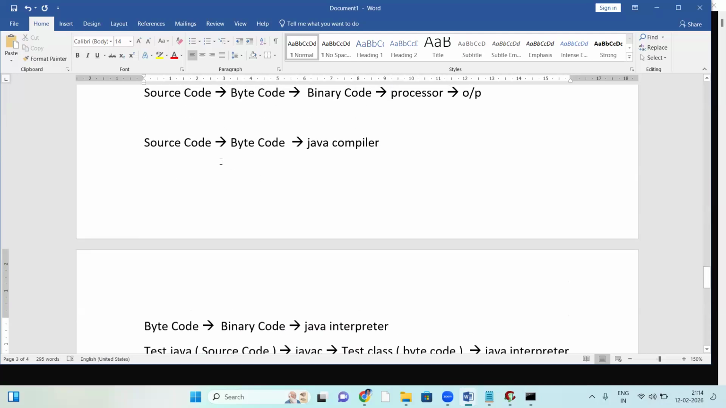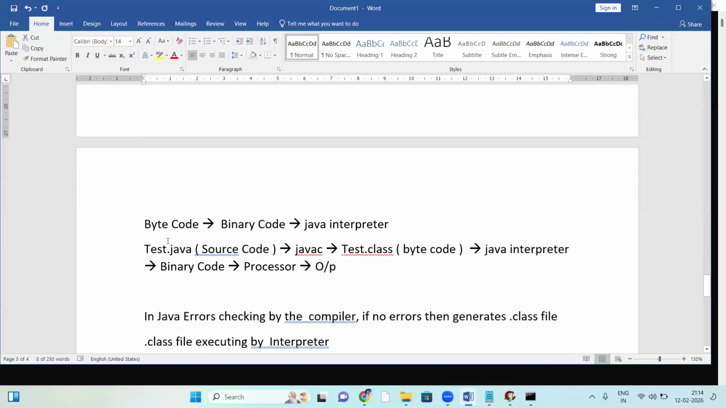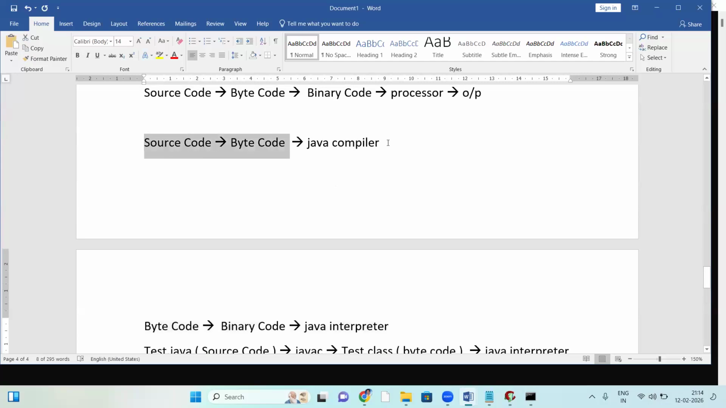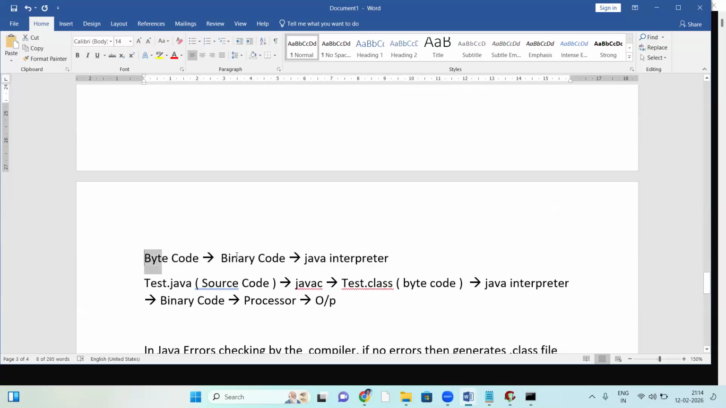Source code to bytecode by the Java compiler. Bytecode to binary code by the Java interpreter. Okay, clear? Bytecode to binary code by the Java interpreter, and source code to bytecode by the Java compiler.